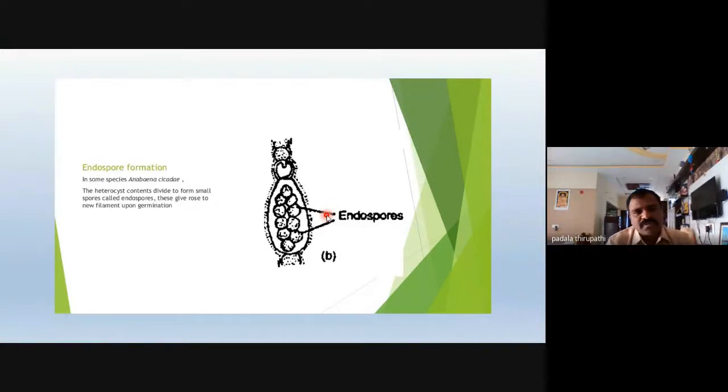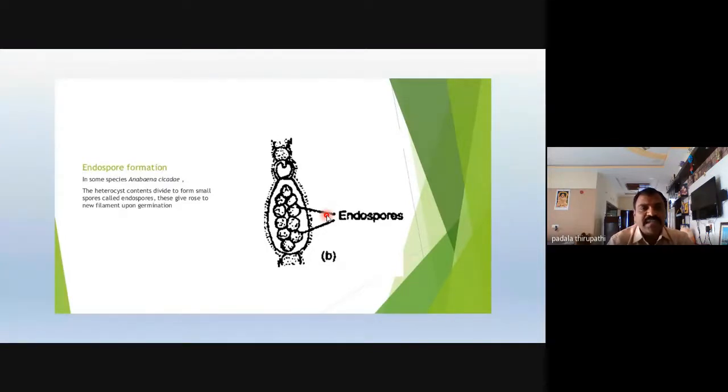Then endospores. Some species, like Anabaena cylindrica, also produce endospores. Among the cells of the thallus, the cells produce a number of spores inside the cell. That's why we call these spores endospores.